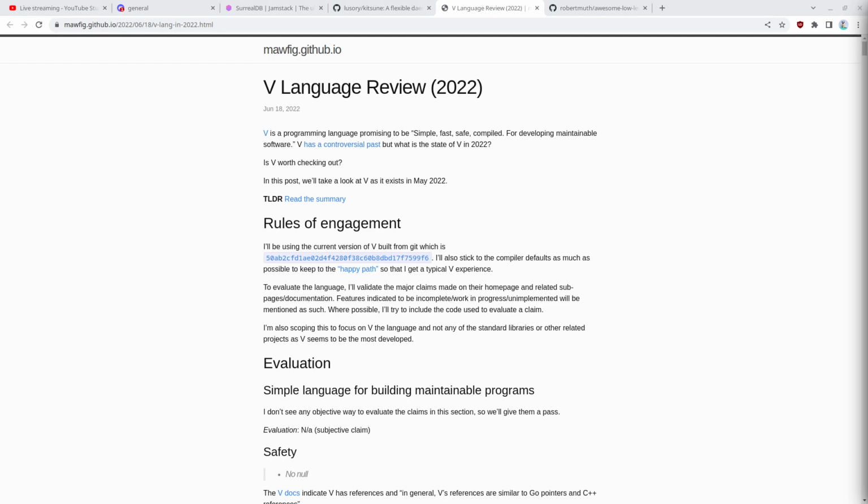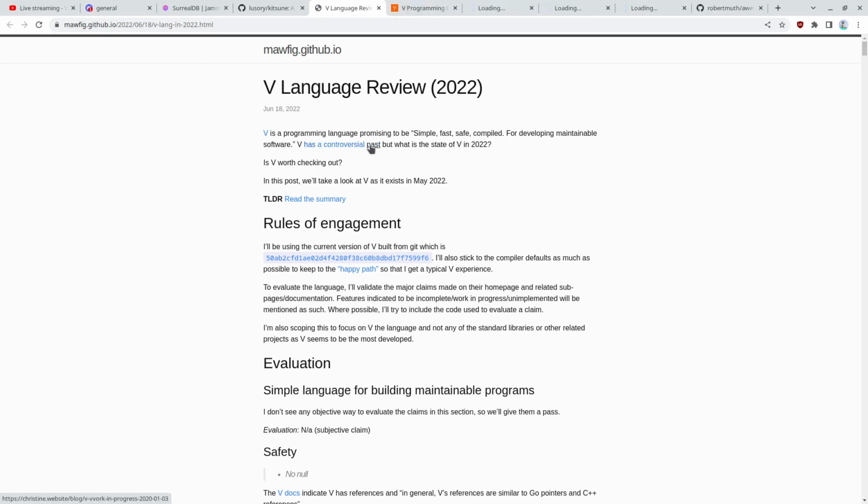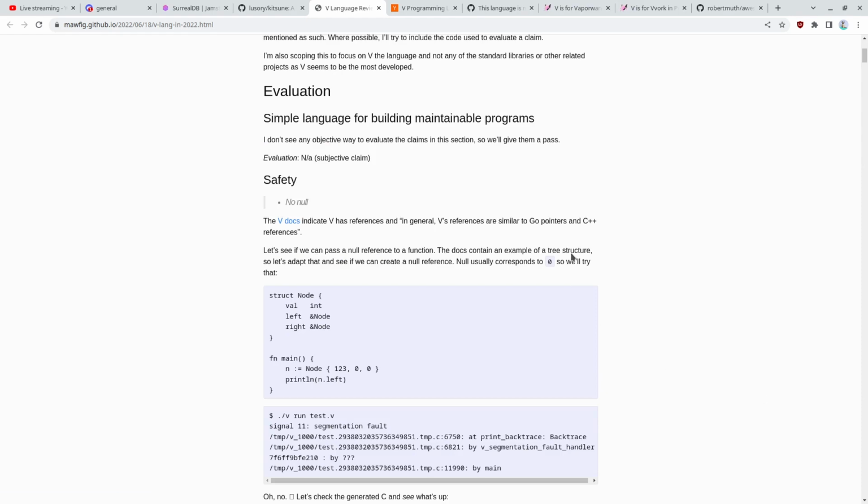Like you look up to do something in C, you find C++, C Sharp, Swift, and Rust, but not anything for C. Yeah. Feels like Go, but it doesn't meet all the promises it makes. That's interesting. I like how they have different links here. V has a controversial past. I'm curious. V has optional GC, but I think it's too early to use it.